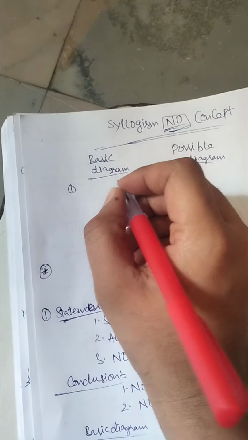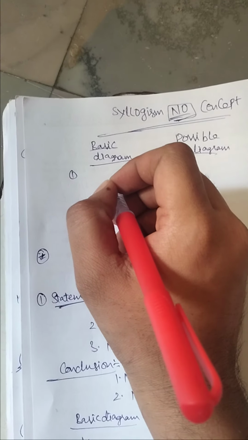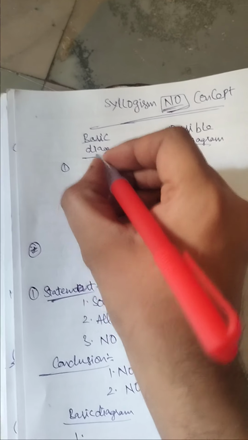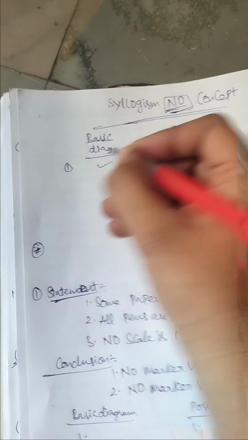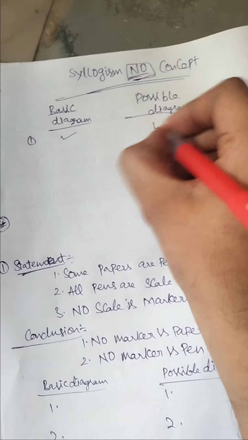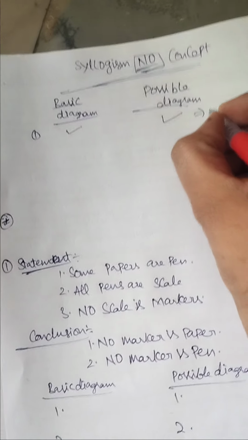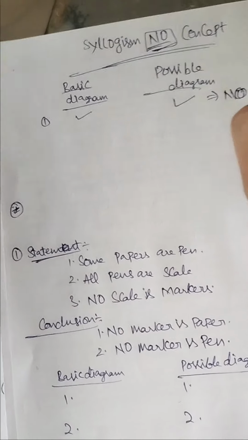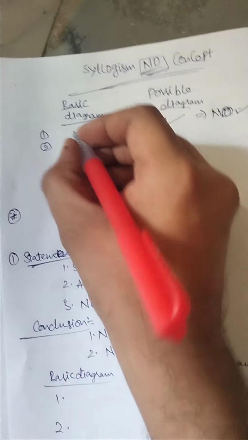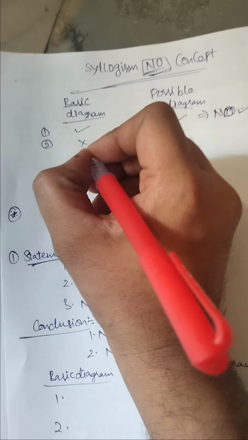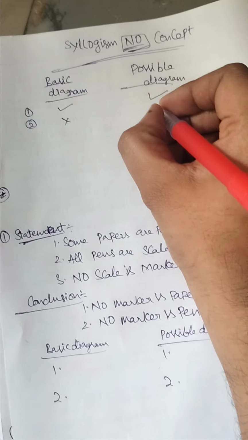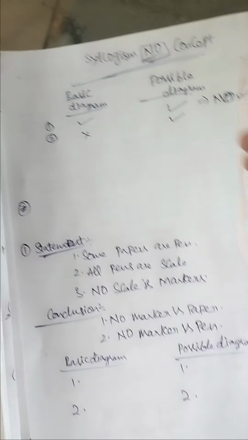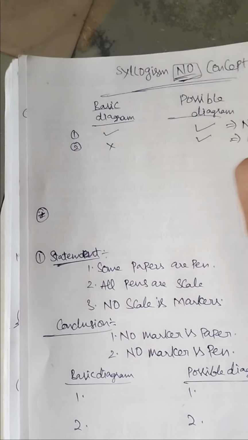If in the given statement the basic diagram is true and the possible diagram is also true, then the "no" conclusion will be the right answer. See, when the basic diagram is false and the possible diagram is true, then the "no" conclusion is wrong.